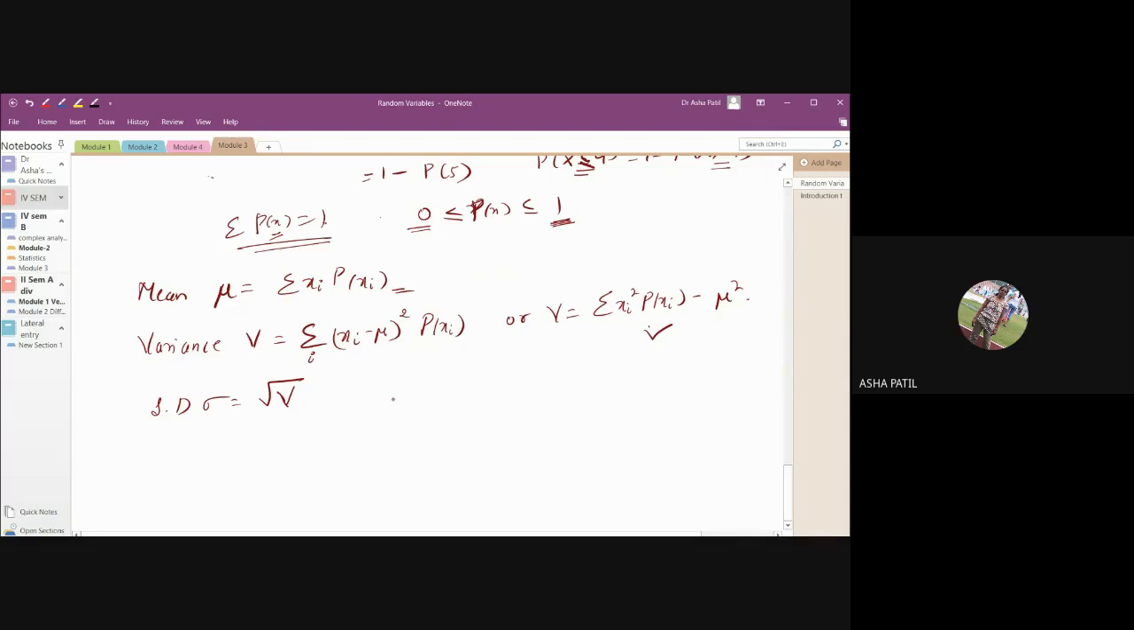In this discrete probability distribution, we will be having simple examples on the discrete distribution, and then we have some particular distributions, the binomial distribution and the Poisson distribution. Those two distributions we will be studying under the discrete probability distributions. Just go through all the formulas. Tomorrow we'll do examples on this discrete probability distribution.